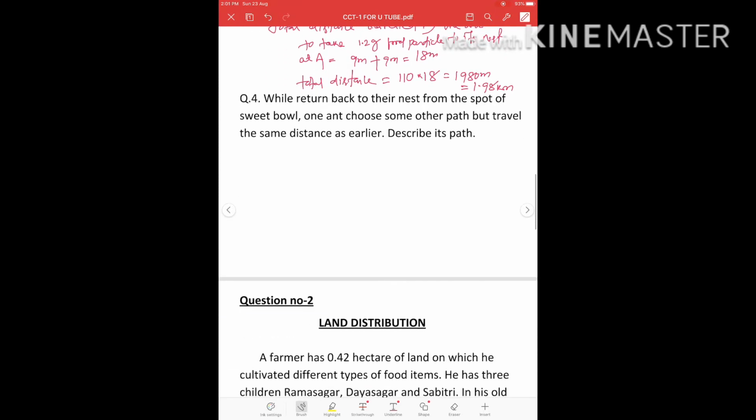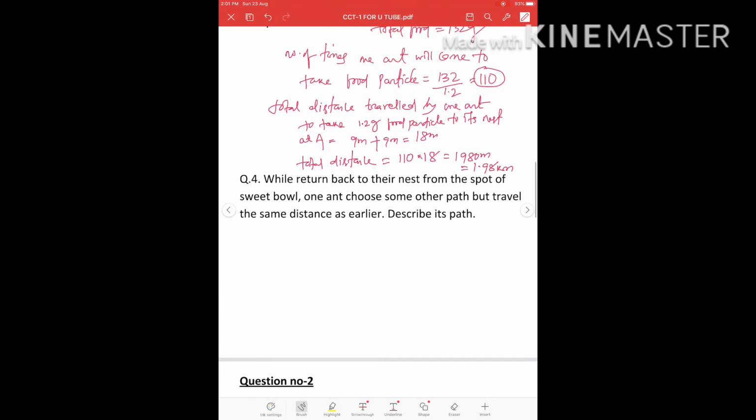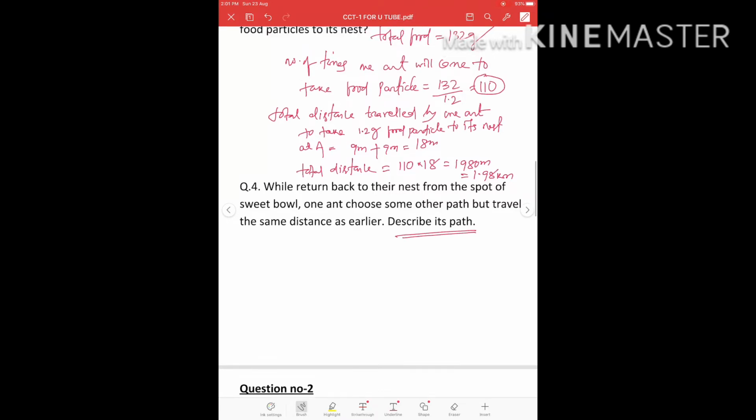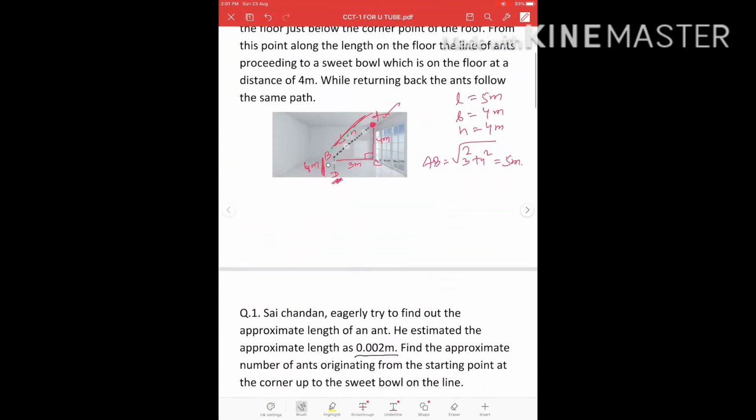Now comes to the next question, fourth one. While returning back to their nest from the spot of sweet bowl, one ant chooses some other path but travels the same distance as earlier. Describe its path. Let us go to the figure.